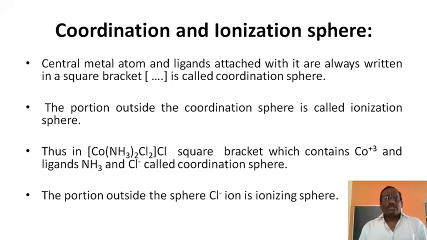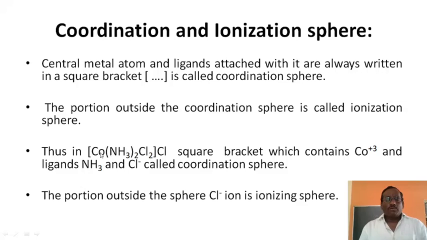In coordination compounds, there are mainly two parts: one is the ionizing sphere and the other is the coordination sphere. The central metal and ligands environment is written in square brackets. This is the coordination sphere. For example, consider [Co(NH3)4Cl2]Cl. These two Cl are attached to the cobalt directly by coordinate covalent linkage. But the other Cl is an ionic linkage, excluded from the square bracket.